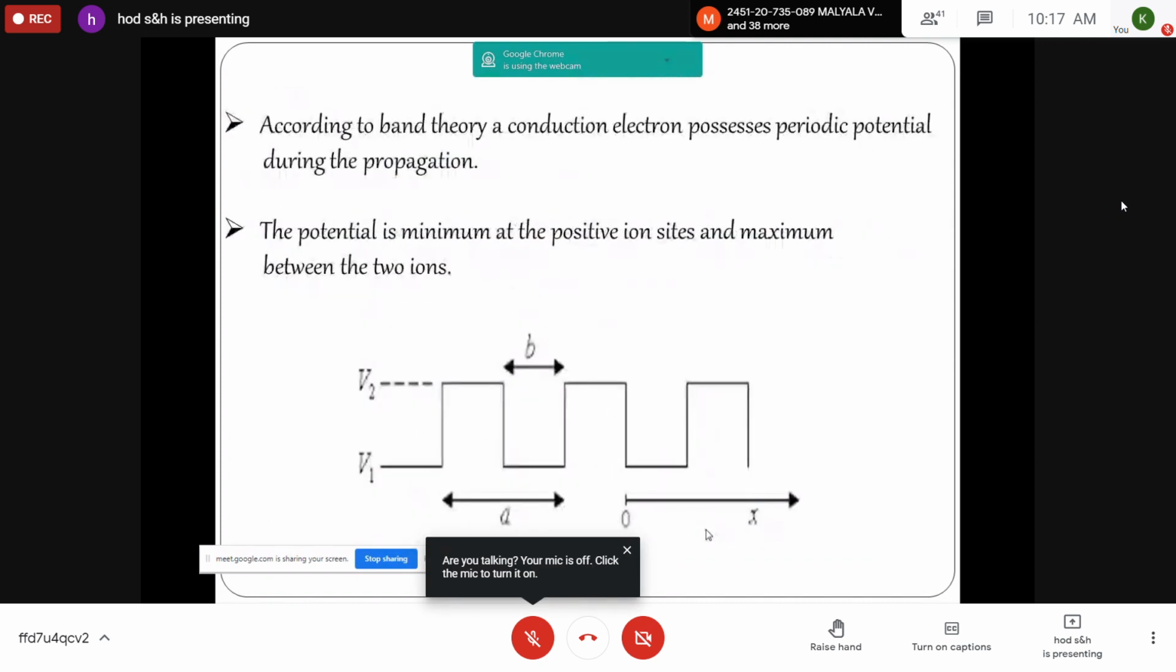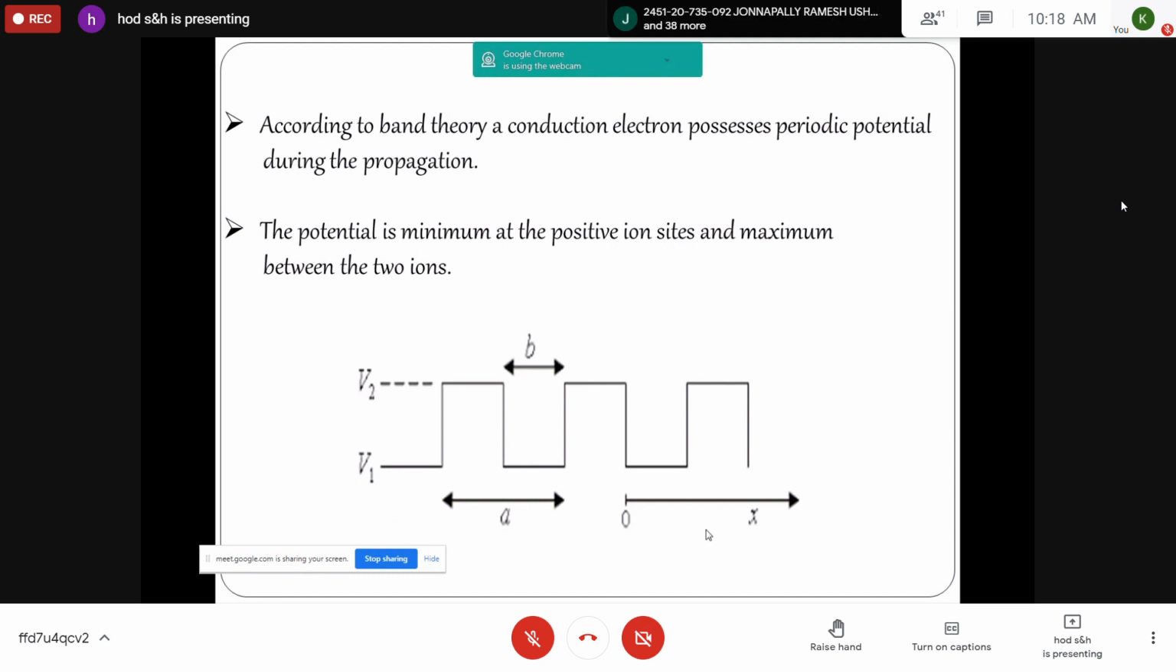You take this second diagram also. Is the second slide visible? Yes, sir. You note down these two points. According to band theory, a conduction electron possesses periodic potential during the propagation. This is the first assumption of band theory, and the potential is minimum at the positive ion sites and maximum between the two atoms. And the same diagram is represented in another way. You note down this diagram also. Note down these two points also.